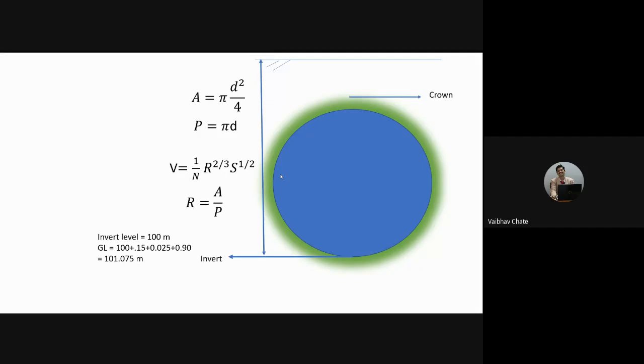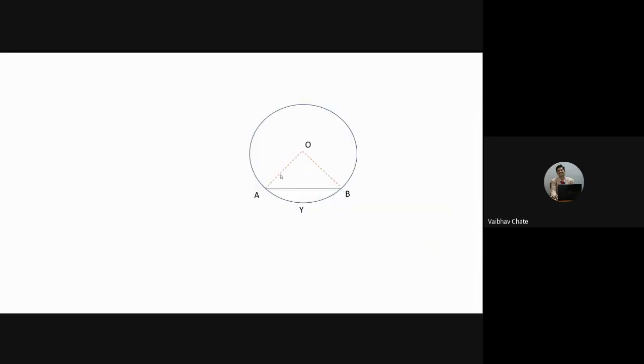R is the hydraulic mean depth, the ratio of wetted area to wetted perimeter. What is N? N is the rugosity coefficient. S is the slope with which the pipeline will be laid. If we know velocity and discharge, then we can arrive at the diameter, if we consider full depth of flow. If I am talking about partial depth of flow, right? So let us say